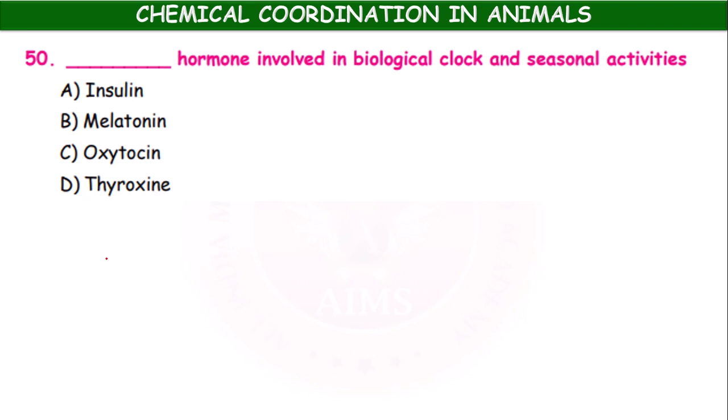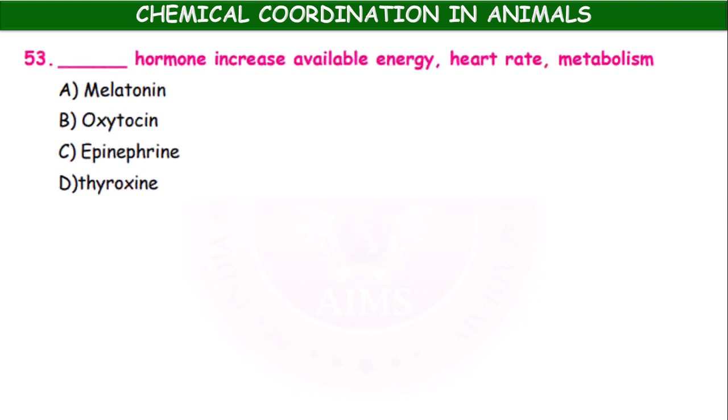Dash hormone involved in biological clock and seasonal activities: insulin, melatonin, oxytocin, and the last one is thyroxine. Okay, it is the melatonin which is involved in the biological clock.